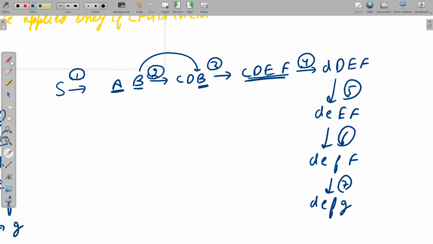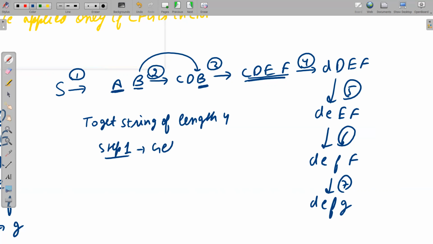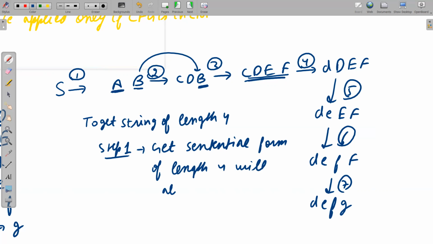So step number 1 is to get a sentential form of length 4 with all 4 symbols as non-terminals.